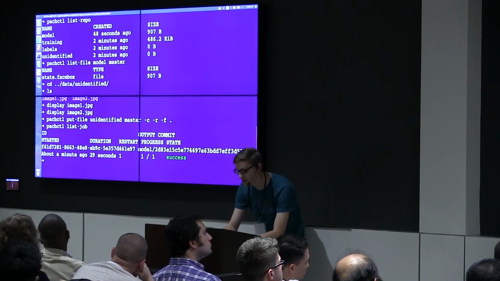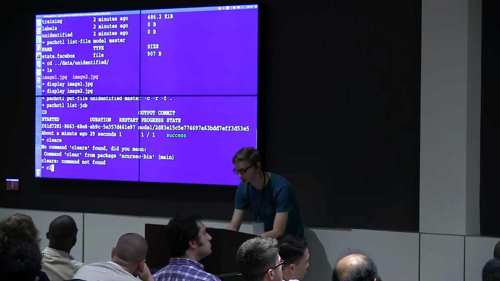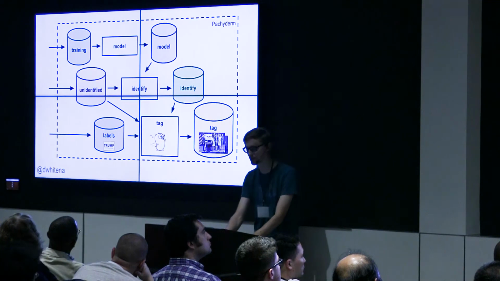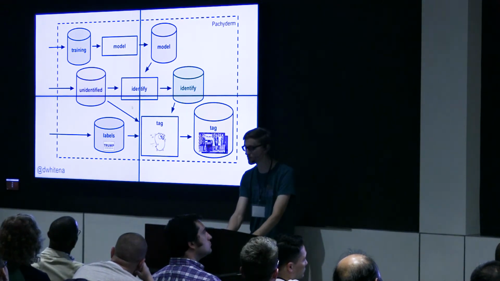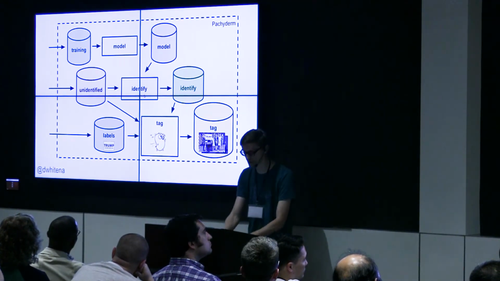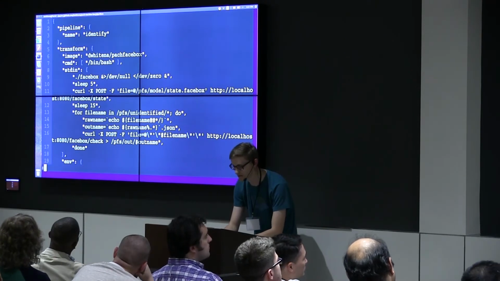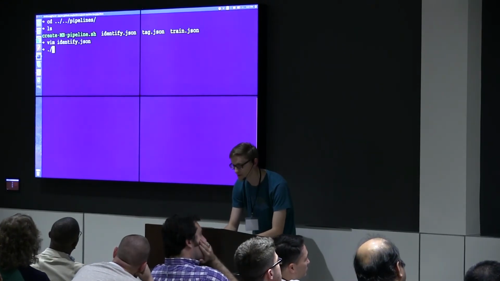Now, I have those there, but I actually haven't created this second piece. So I have unidentified images in this repo, but I haven't created this second pipeline. So let's go ahead and do that. It's very similar to the first time around. I have another one of these pipeline specs. It does almost a similar thing. It's just a different request.